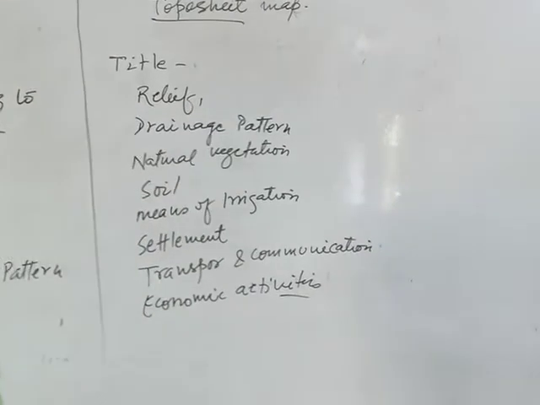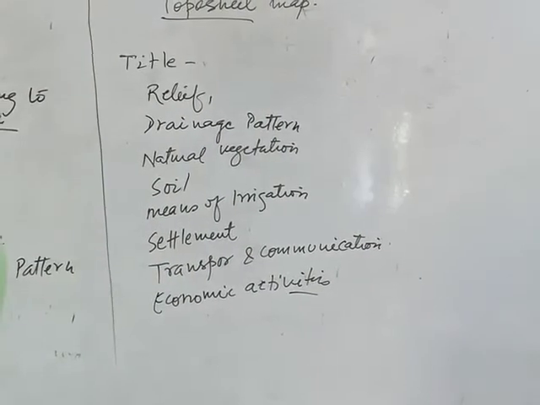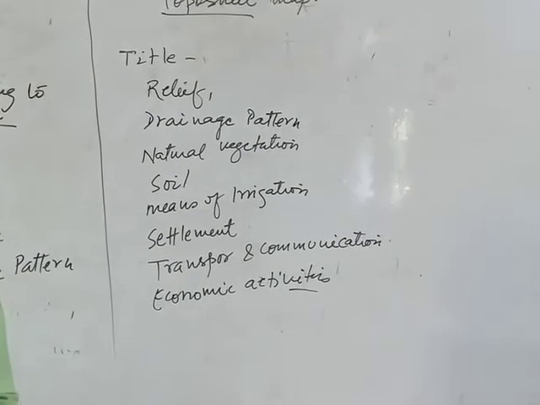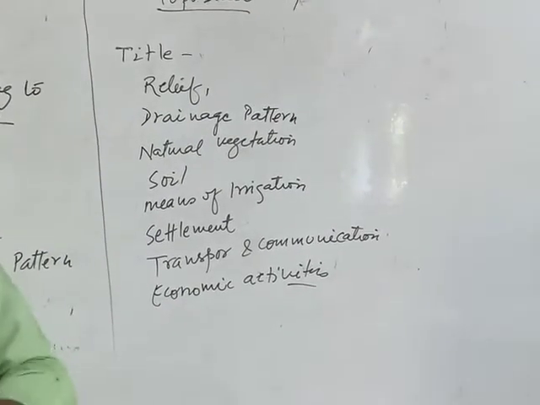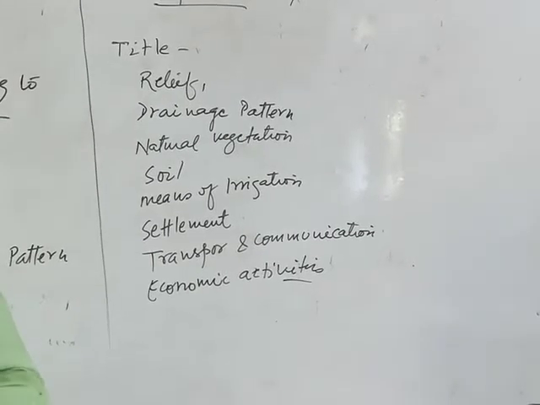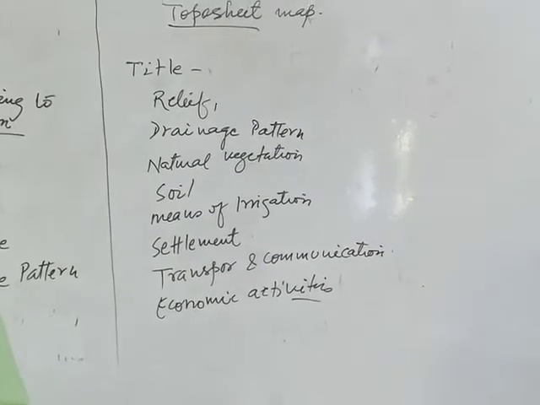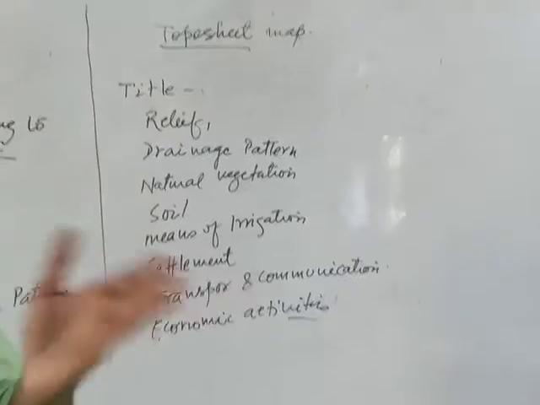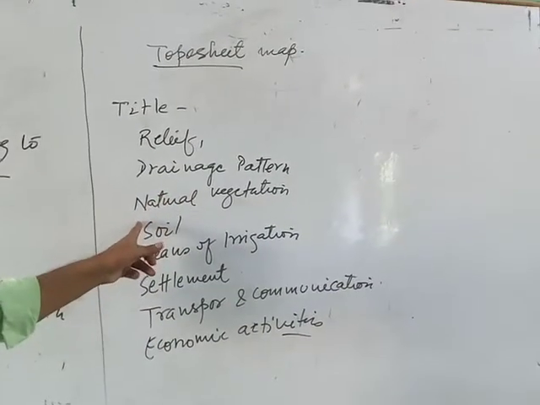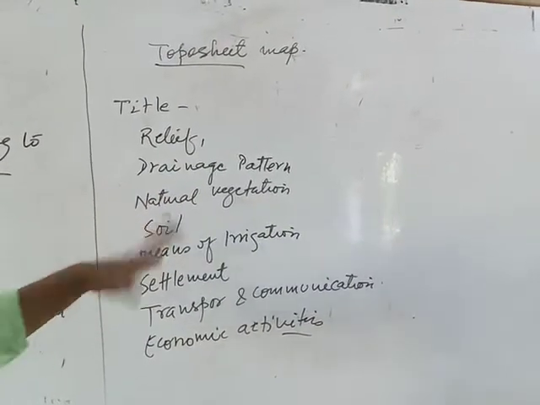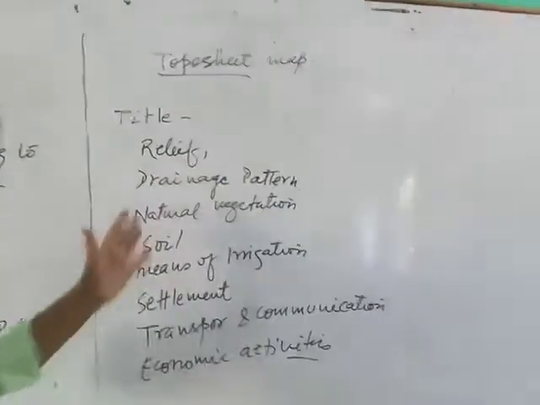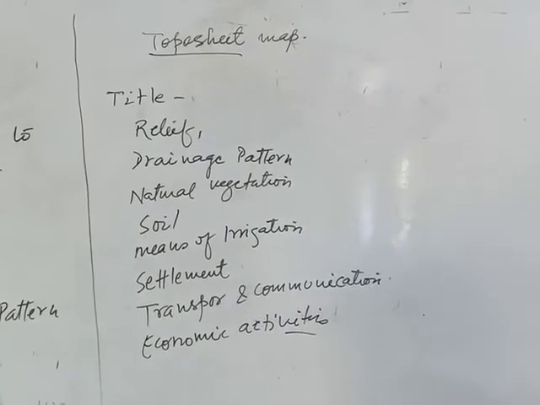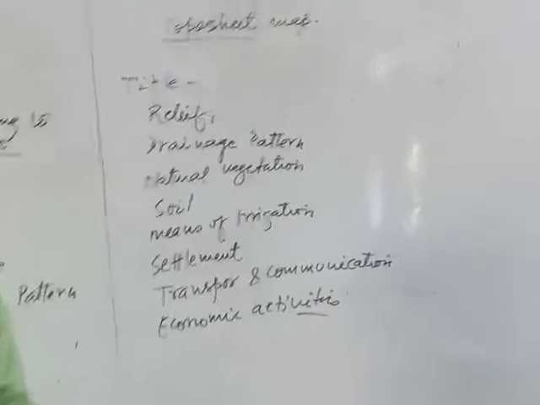Each and every piece of information, even a tree, bushes, grasses, a well, a mosque, a temple, all such information, whether man-developed or nature-developed, is shown in the topo sheet map. It is a very important map, used for navigation and for military purposes. This topo sheet map is given in your book; just see that.